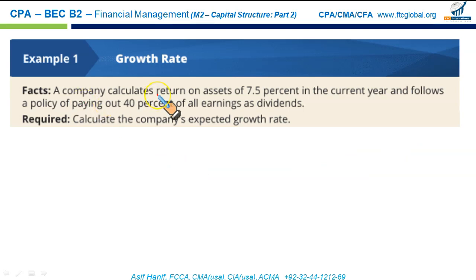And this idea is nicely explained in this example. A company calculates return on assets to be 7.5% in the current year and follows the policy of paying 40% of all earnings as dividend, which means 60% is being retained. 60% is retention. Calculate the company's expected growth rate. We have just learned the formula.